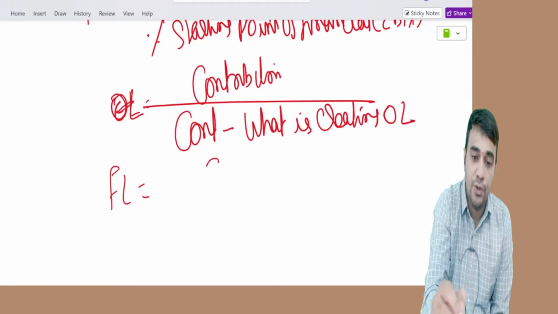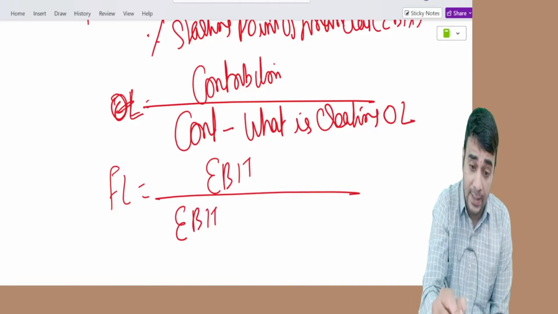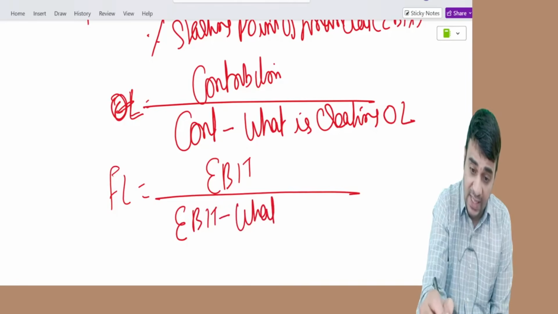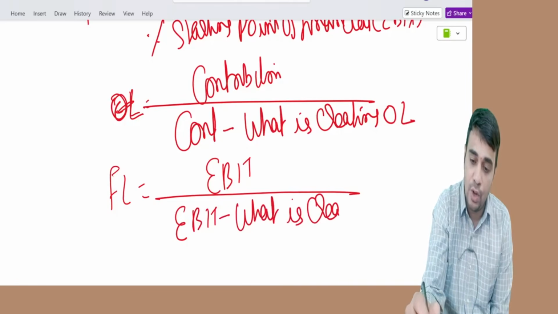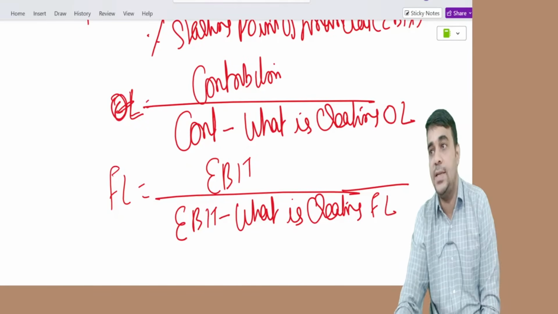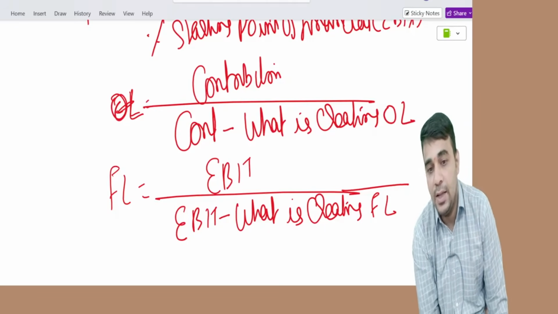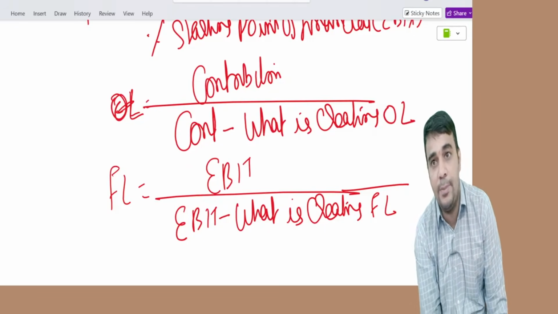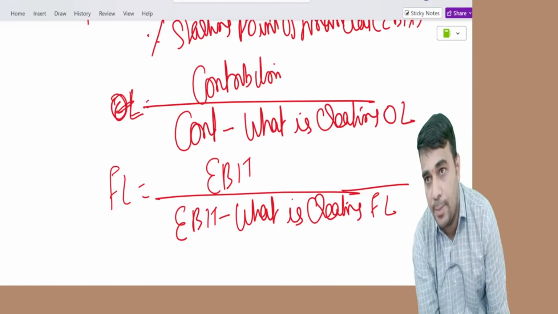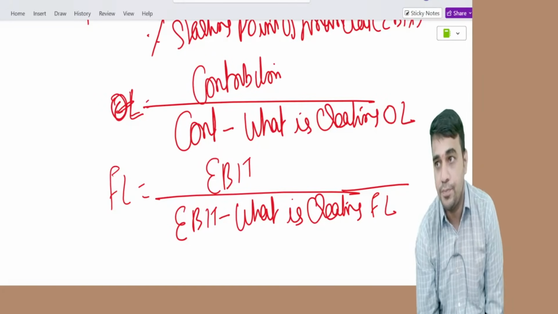Financial leverage is equal to EBIT divided by EBIT minus what is creating financial leverage. What creates it is interest and PD. PD obviously you have to divide by 1 minus tax rate. This is just for your understanding. This is how I remember the formula. I don't memorize the formula by heart. Understand the logic, then you will remember the formula.